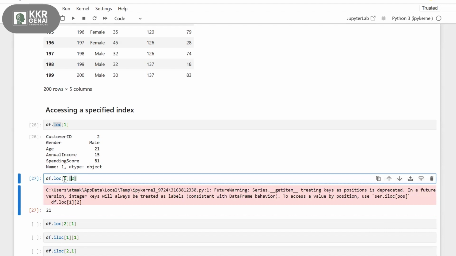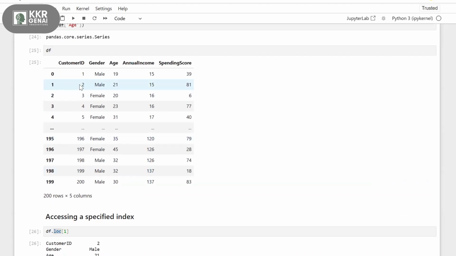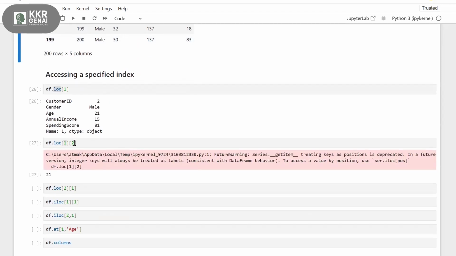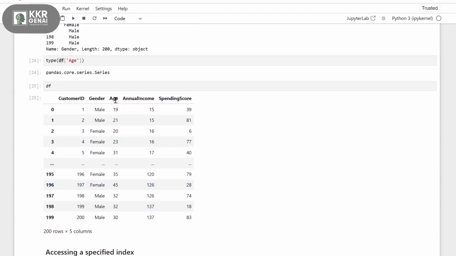Okay, first it will go to the second row. So what is my second row? This is my second row, right? 2 male 21 15 81. So this is my second row, and then I'm specifying 2 here. That means third column. So this is my 0th column, this is my 1st column, this is my second one. So age is my column. So second row and the age column.